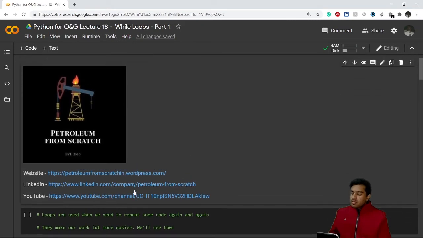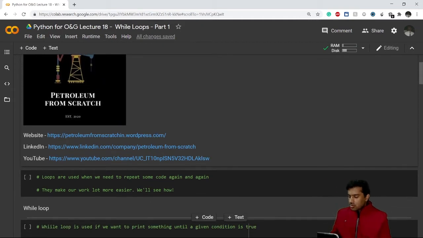So why do we use loops? First of all, we use loops when we need to repeat some code again and again. When we need to write something again and again, it is preferable to use a loop, because it is a lot easier and more convenient than writing the same thing over and over. Okay, now let's go to the while loop.